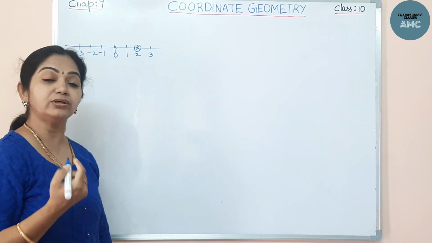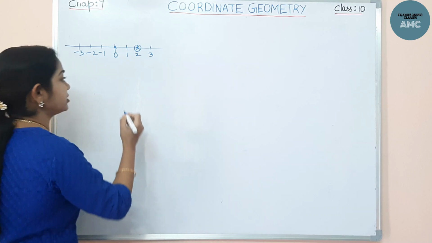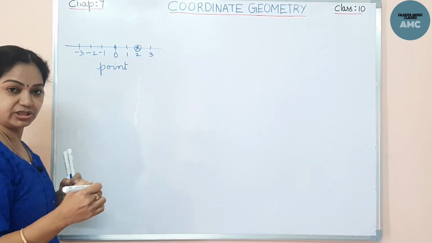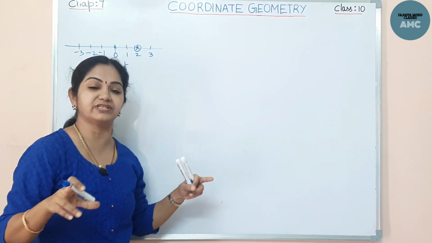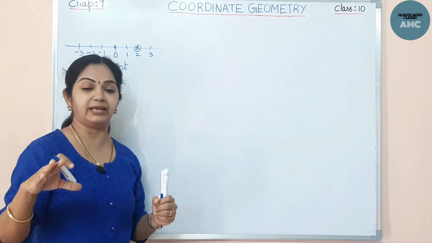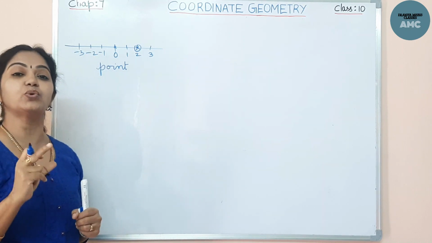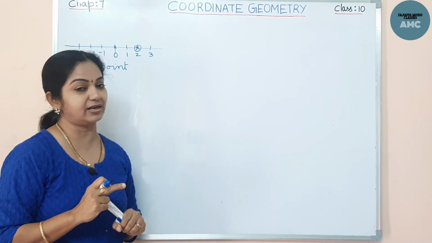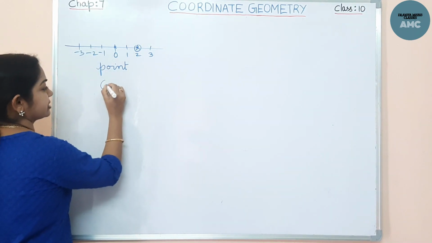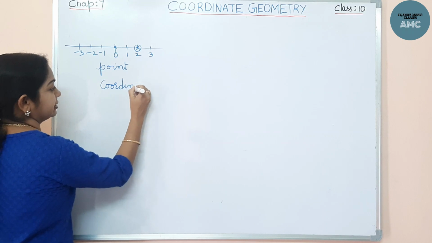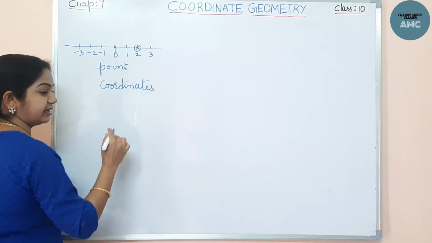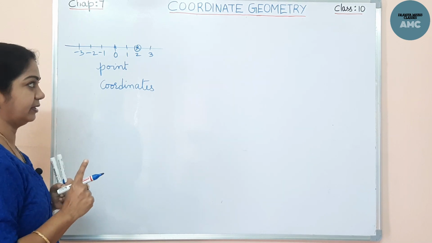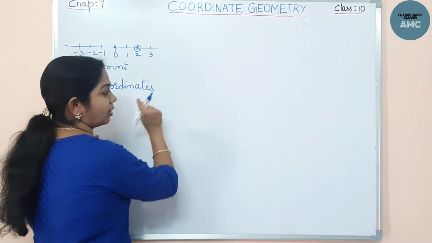But if you want to locate a point on a graph sheet or on a plane surface, plane surface means a flat surface, I need 2 independent pieces of information. Those 2 independent pieces of information are nothing but the coordinates, which we discussed earlier. We need 2 independent pieces of information, called coordinates, to locate one single point on the graph paper.